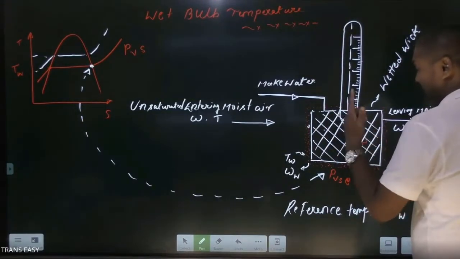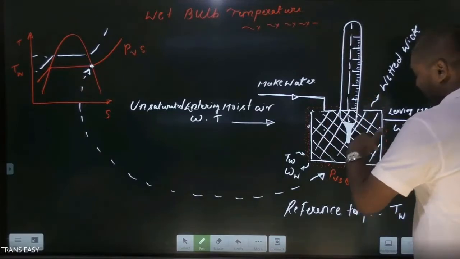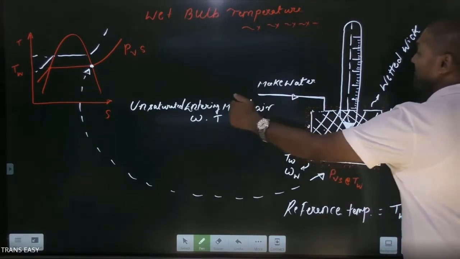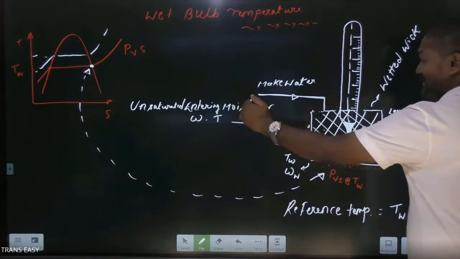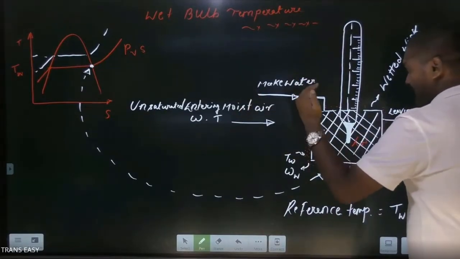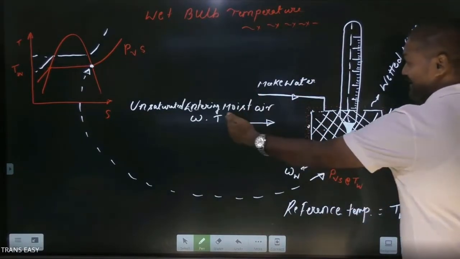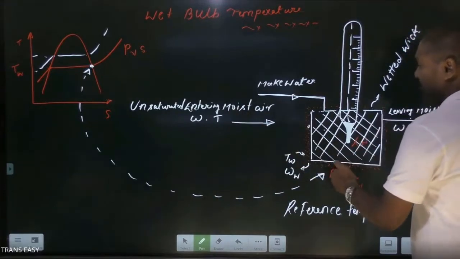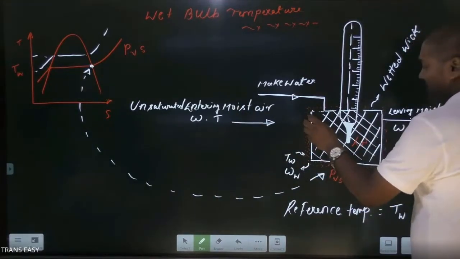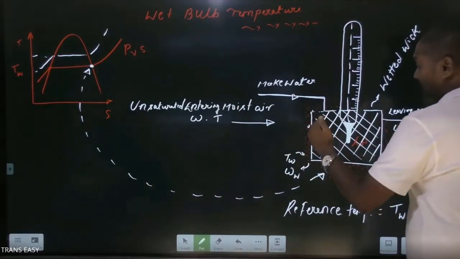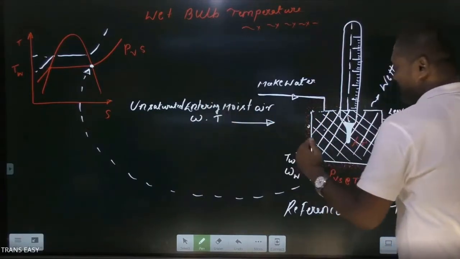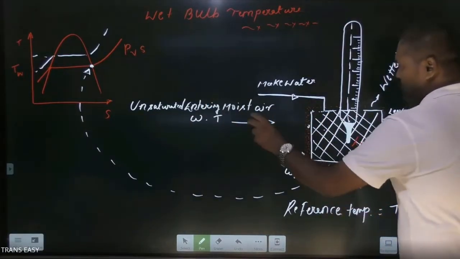Latent heat of vaporization is not being supplied by your liquid body, it is coming from moist air. So moist air is supplying the latent heat requirement due to its higher temperature, because T is greater than TW. And friends, here we have a higher concentration of water vapor. So water vapor is moving from this side to this side. So a certain amount of water vapor is constantly moving.